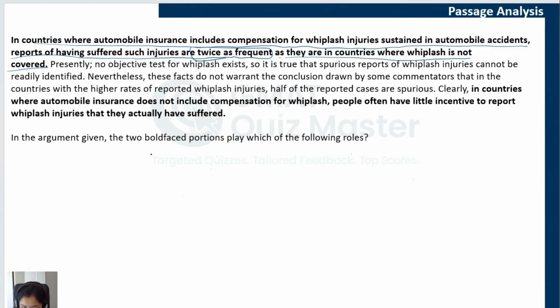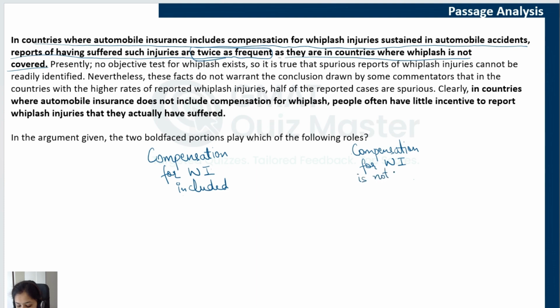The first one is where compensation for whiplash injuries is included. And the second one is where compensation for whiplash injuries is not included.